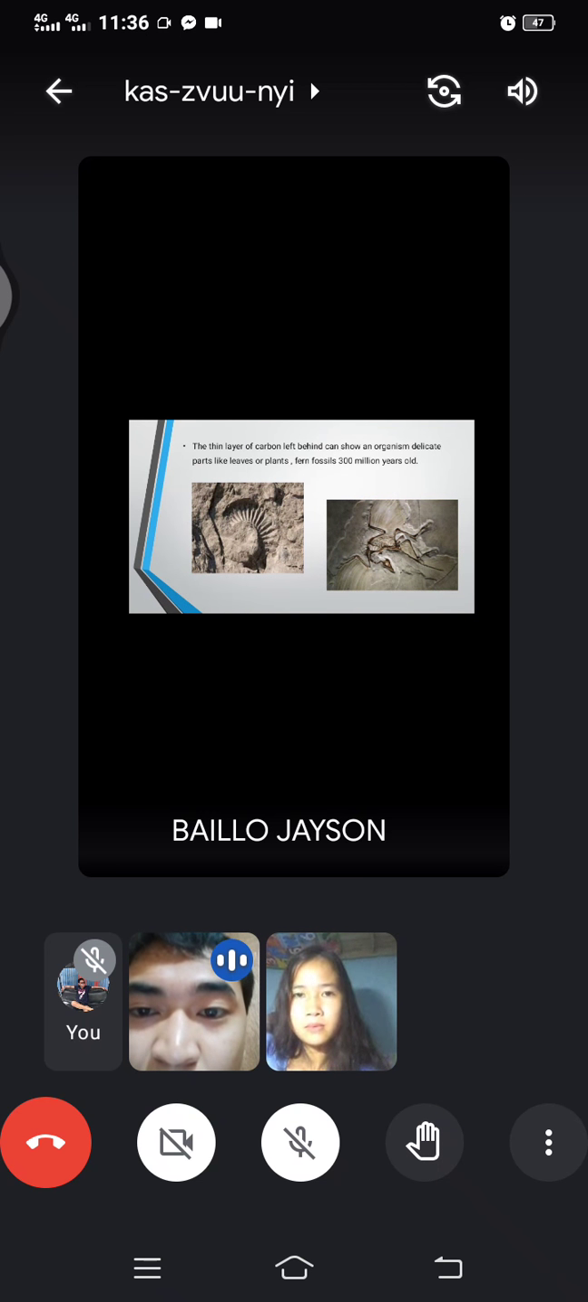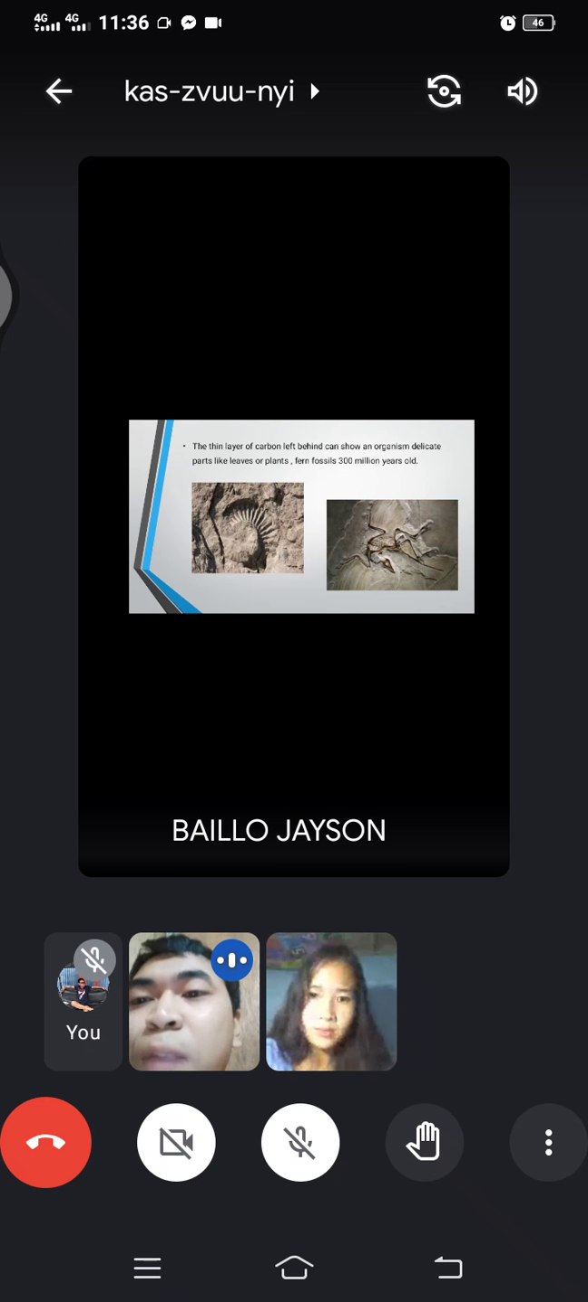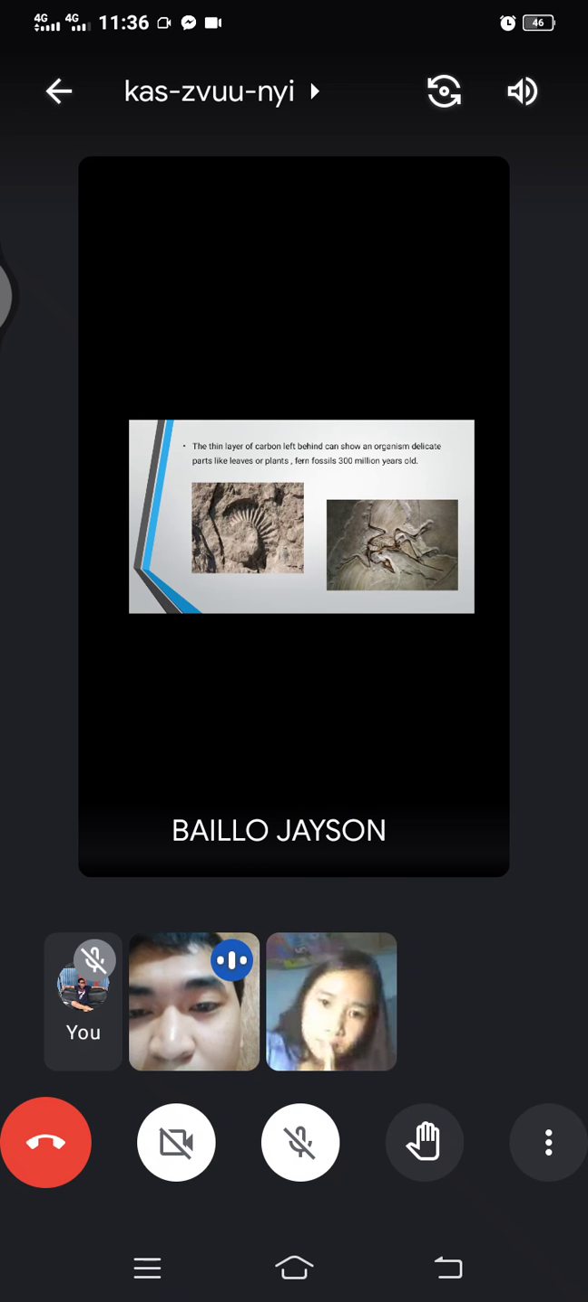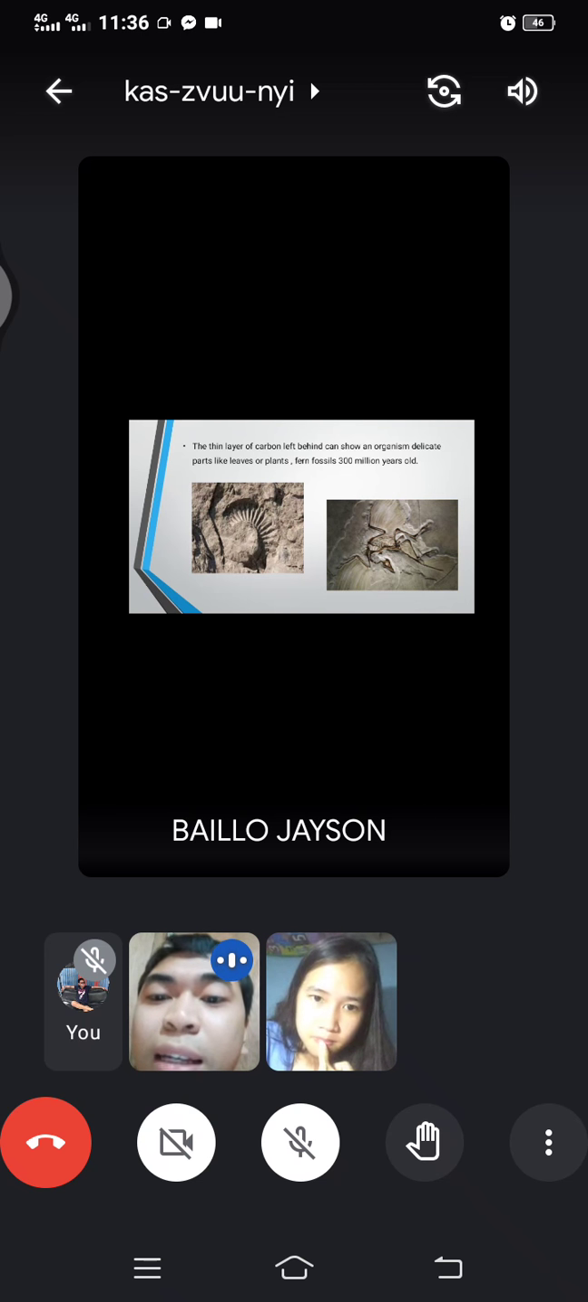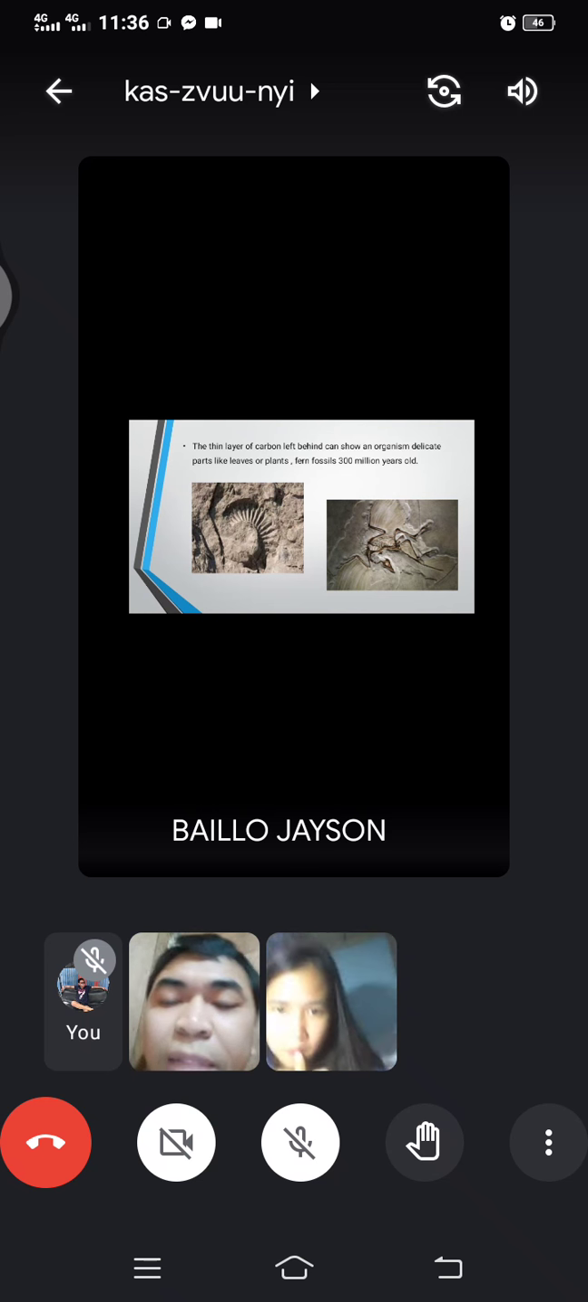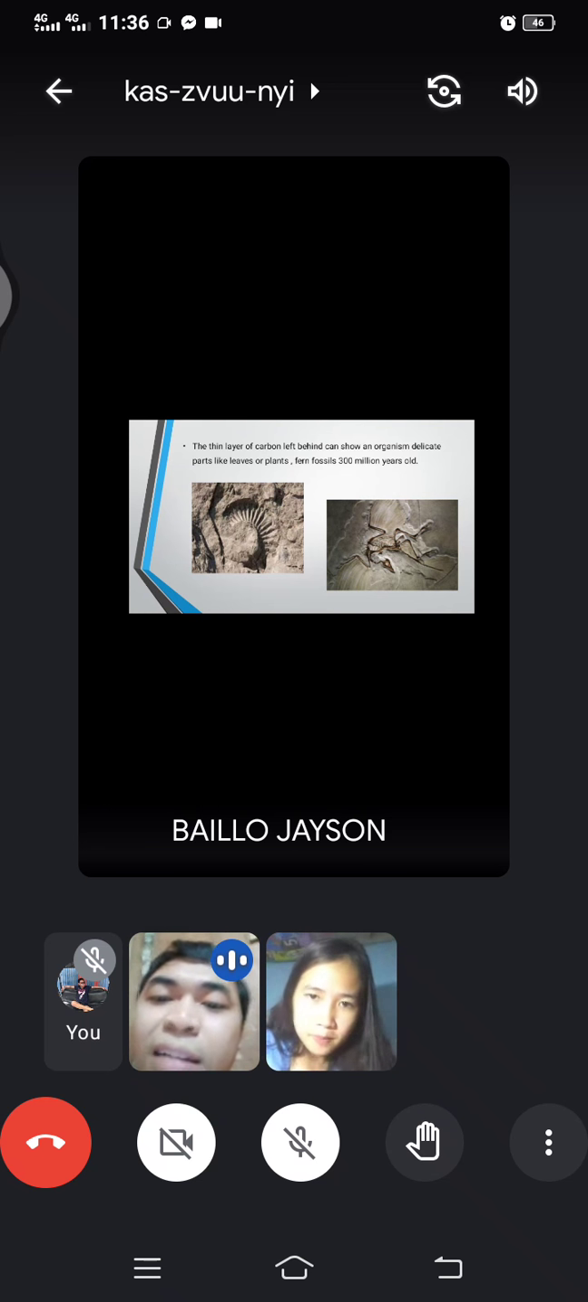The thin layer of carbon left behind can show an organism's delicate parts like leaves or plants. Fern fossil 300 years ago. The fern is a fossil of a plant. No, it's a kind of plant. So fern. So as you can see there, they have carbon also. So syempre once they become carbonated fossils, nagiging naiiwan ang carbon kapag tayo nagdi-decay. Next slide.